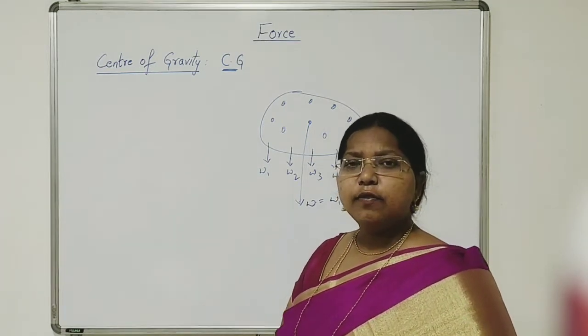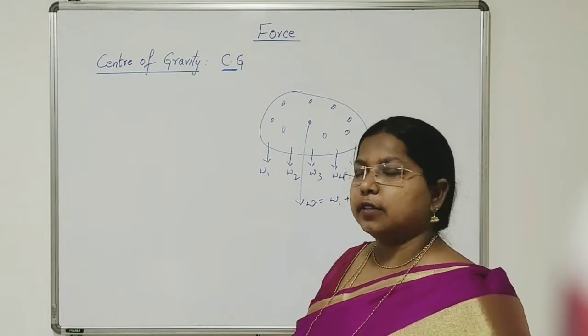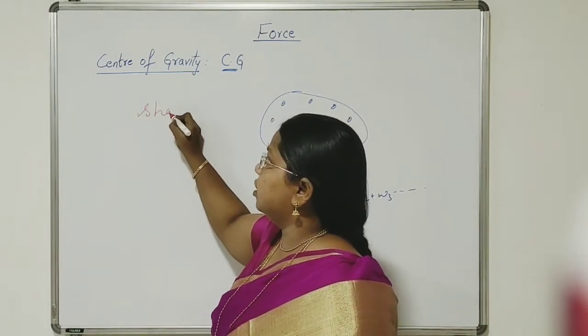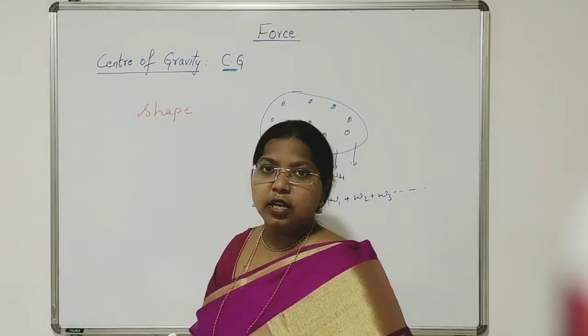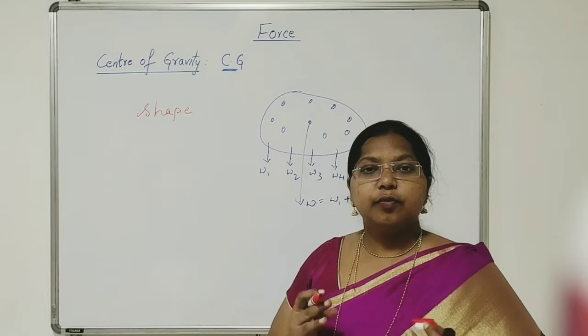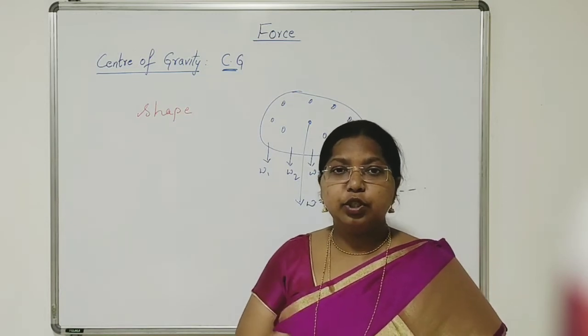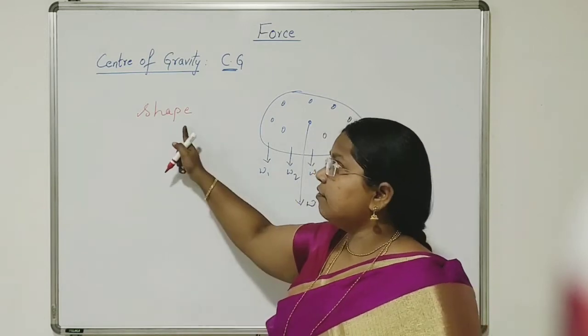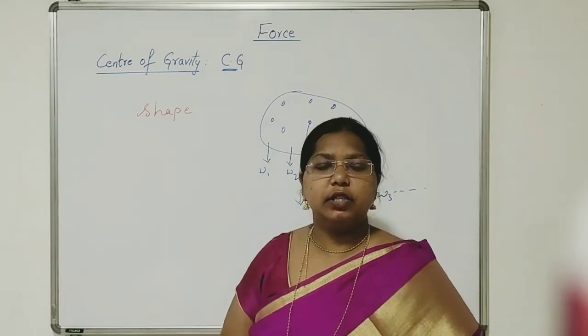This center of gravity depends on two factors. It depends on its shape. When the shape of the body is changing, the position of the center of gravity also changes. This is one factor on which the center of gravity depends.